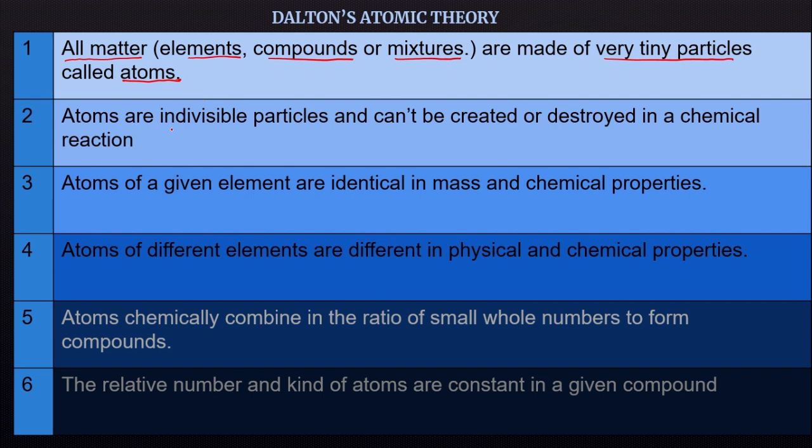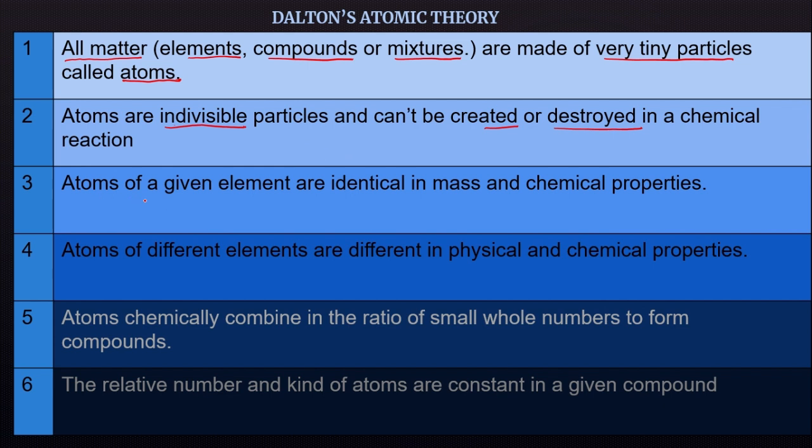Second, atoms are indivisible. When Dalton gave the theory, there was no concept of subatomic particles like electron, proton, or neutron. So that's why he postulated the atom as an indivisible, indestructible particle. Atoms are indivisible particles and cannot be created or destroyed. So an atom can neither be created nor destroyed in a chemical reaction. This postulate came from Dalton's atomic theory. But after the discovery of electron, proton and neutron, the atom is no longer indivisible. Atoms can be divided into subatomic particles like electrons, protons, and neutrons.